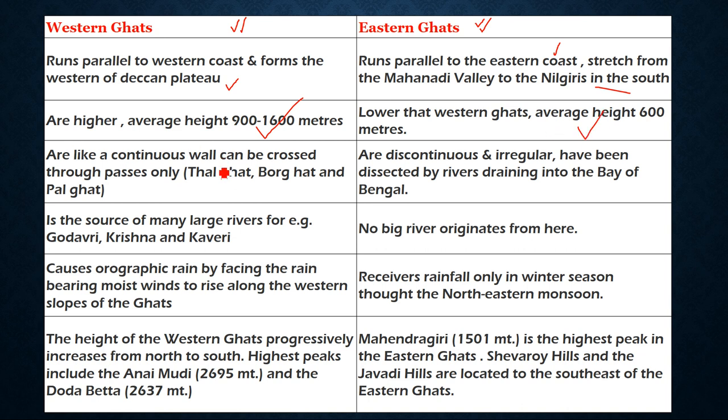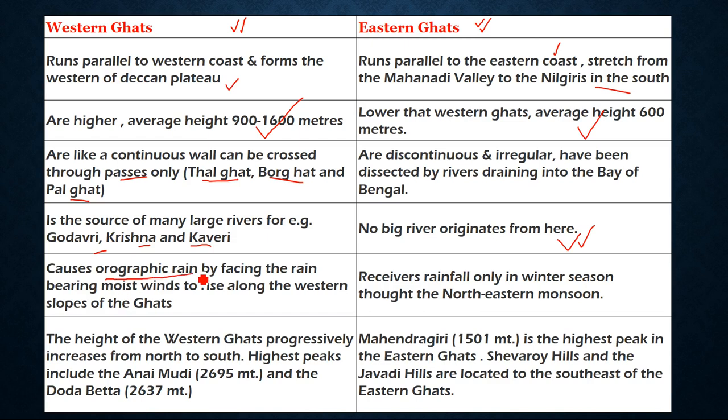The Western Ghats are like a continuous wall that cannot be crossed easily, but there are some ways to cross it, only through passes like Thalghat, Borghat, Palghat. The Eastern Ghats are discontinuous and irregular, dissected by rivers draining into the Bay of Bengal. The rivers which drain into the Bay of Bengal have dissected them, so they are not continuous like the Western Ghats. The Western Ghats are the source of many large rivers like Godavari, Krishna, and Kaveri. No big river originates in the Eastern Ghats.